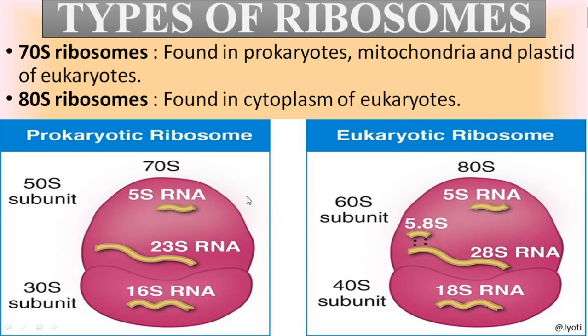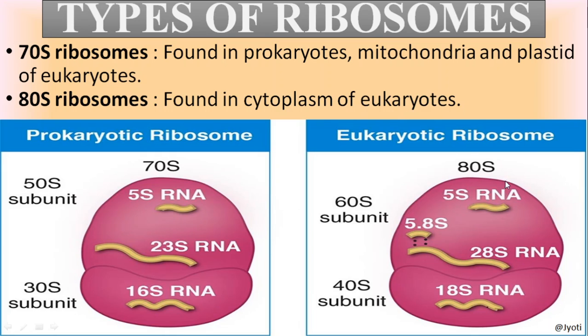Again, this 70S ribosome consists of two subunits, that is 50S and 30S. So don't apply the mathematical formula here that 50 plus 30 is 80, how does it become 70. It is not like that. It is not a mathematical formula. It is something different that I am going to discuss. Again, this 50S subunit is composed of 5S RNA and 23S RNA. The 30S subunit consists of 16S RNA.